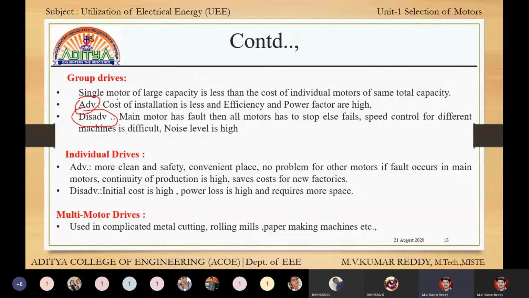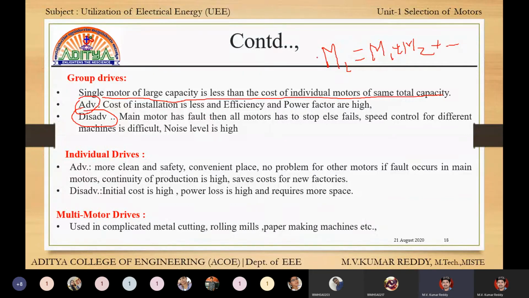See here, in group drive, the cost of a single motor of large capacity is less than the cost of individual motors of the same total capacity. That means there are two categories of motors: first a large motor, and second small motors M1, M2, M3, and so on.